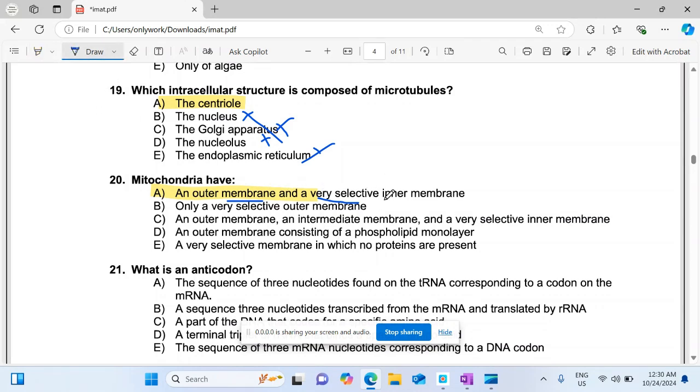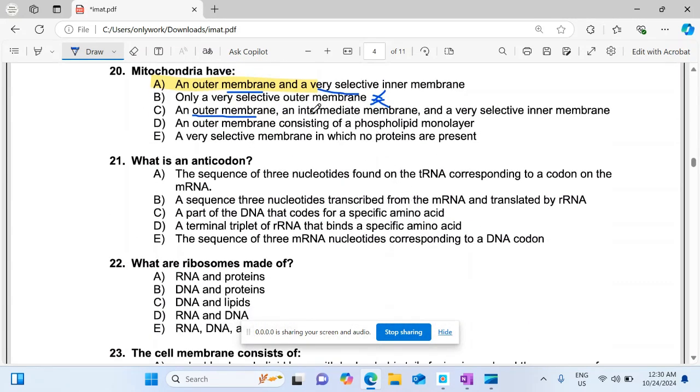Second is not correct because mitochondria has two membranes, and third is also not, because in the third option there are three membranes, an outer and intermediate, which is not possible. So this is wrong. An outer membrane consisting of fused phospholipid monolayer. No, this is not correct. I have told you that the outer layer contains a pore which is porin and allows every particle to move. A very selective membrane in which no proteins are present. It has two membranes, so this option is also not correct.